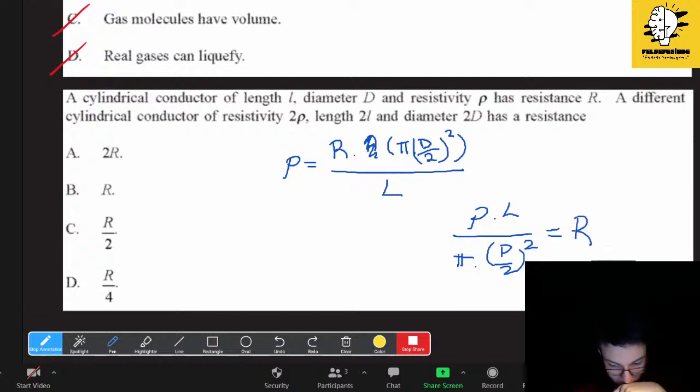Okay, so it will be resistivity 2P, 2L, and 2D. If it is 2D, then we have to multiply this by 4, because there's a square, but before it was d over 2. So when we do the calculations, these will cancel each other, and then they will still have r. That's it. Definitely.